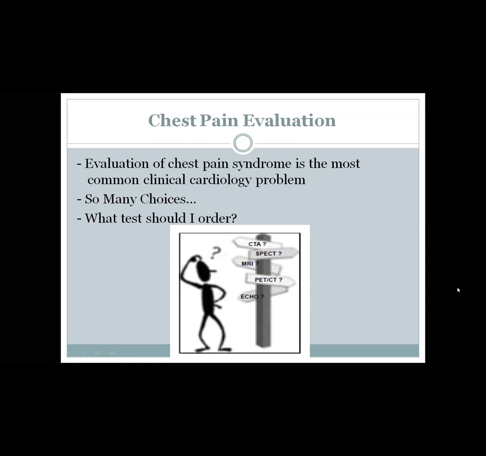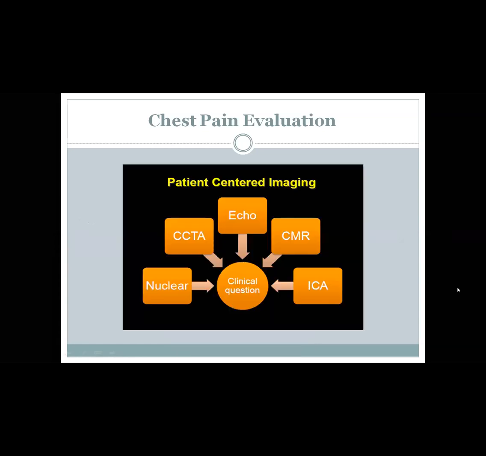This is because you have many options, whether to go for CT angio, for nuclear stress test, SPECT or PET, stress MRI, stress echo, or further workup. So the question is, what test should I order for my patient with chest pain?